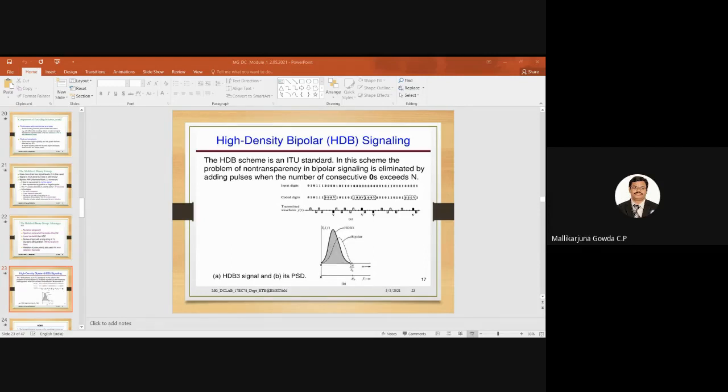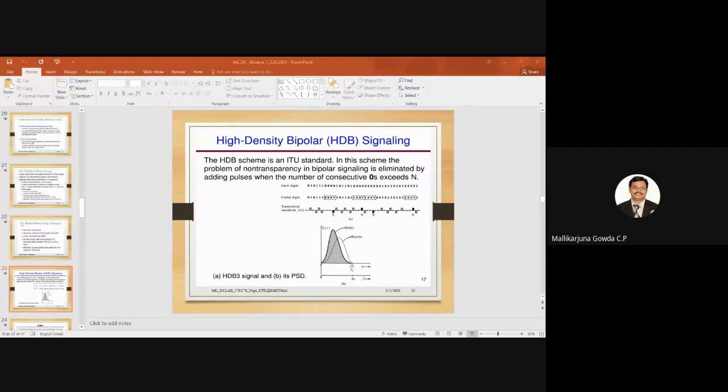Now you may have a question: when do I insert 000V and when do I insert B00V, right? To understand the choice of the sequence, inserting 000V or B00V is made in such a way that the consecutive V pulses alternate in sign, in order to avoid the DC wander and to maintain the DC null in the power spectral density. Hope you are understanding what I am saying.